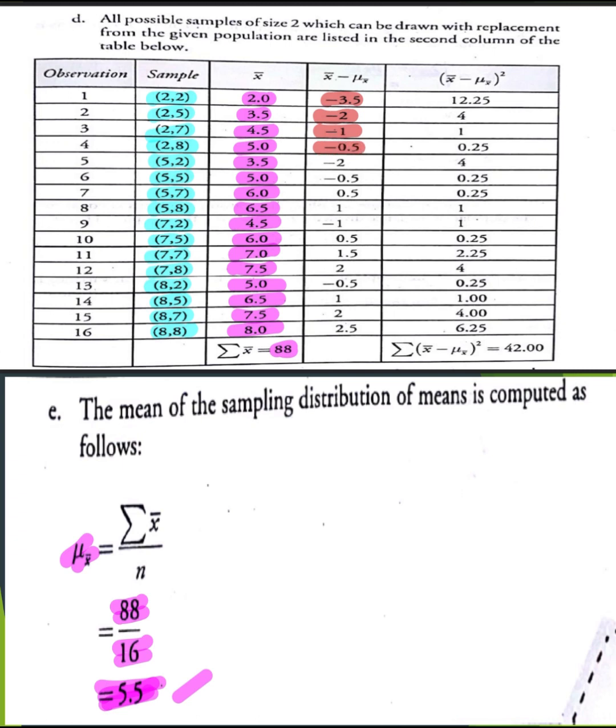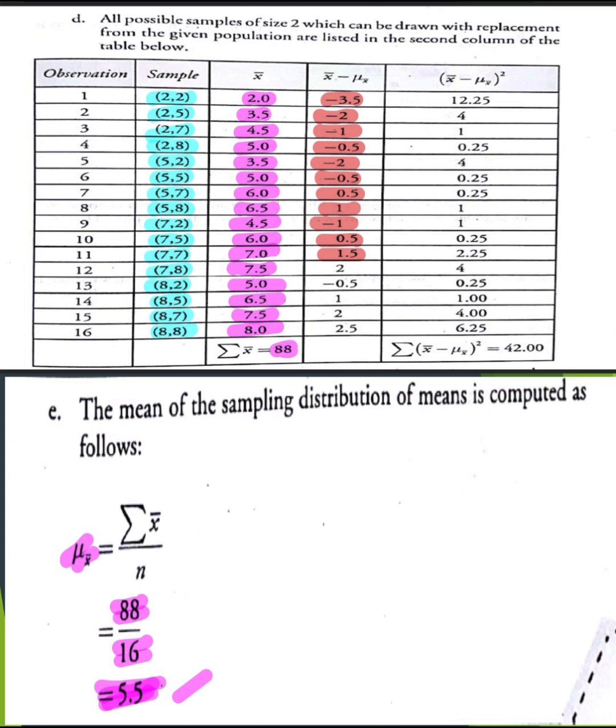5.0 minus 5.5, negative 0.5. 3.5 minus 5.5 equal to negative 2. 5 minus 5.5 is equal now to negative 0.5. 6 minus 5.5 equal to 0.5. 6.5 minus 5.5 is equal to 1. 4.5 minus 5.5 is equal to negative 1. 6 minus 5.5 is equal to 0.5. And 7 minus 5.5 is equal to 1.5.